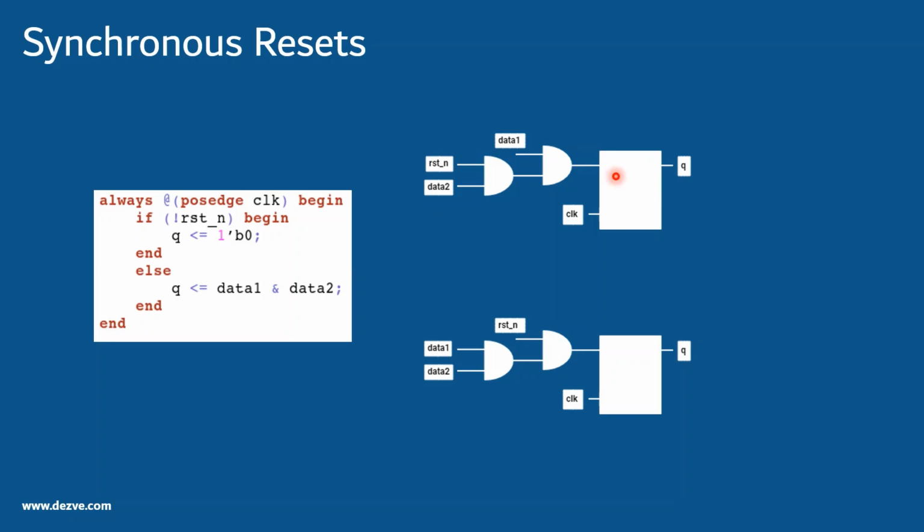Because reset should always be driven to a known value, a value of 0 or a 1, so that when reset is driven to a known value as close as possible to this, we know that the value of q will never go x. It will either follow that reset value or a non-resetted value. But in this case, if you see this example, when the reset gets deasserted, somehow the data 1 was x, then this gets x.